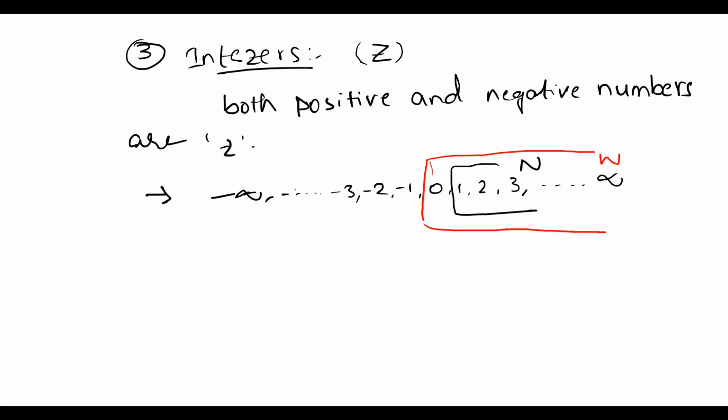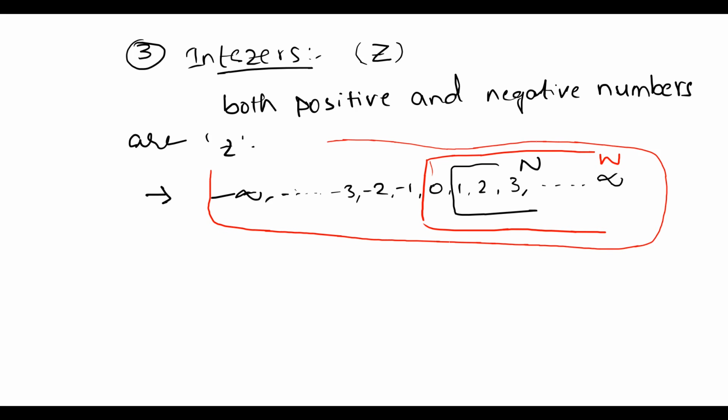Integers are only single digit numbers, which means not decimal point numbers. All the whole numbers, whether positive or negative, are called integers.